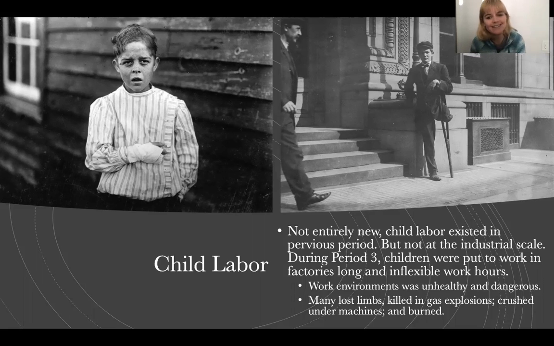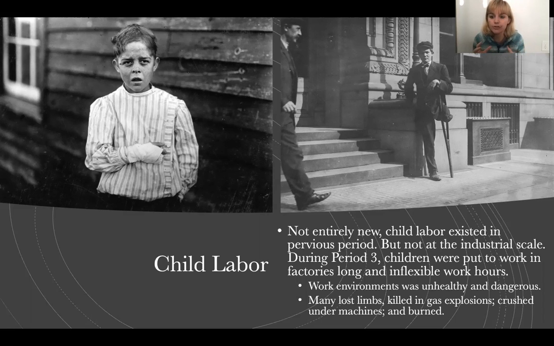So child labor is not entirely new, because what you see in period 1 and period 2 is children helping their parents in the fields, all right? Those peasants are having lots of babies in order to have that extra help in the fields. But in period 3, child labor changes because we no longer have these groups of poor farmers working in the fields.